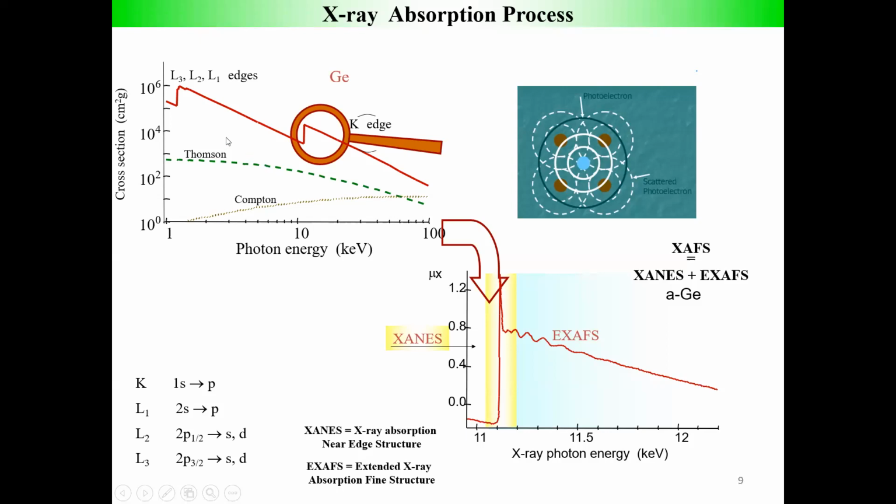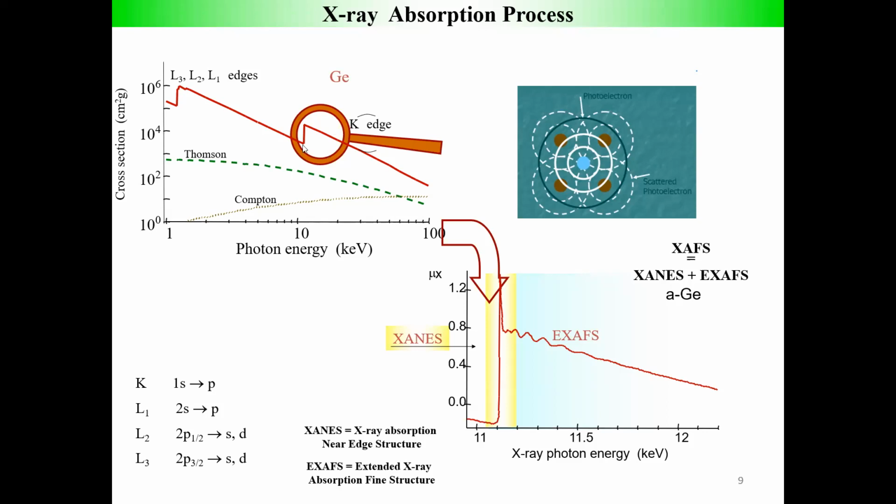For example, this is germanium K edge, and beyond this K edge there is an oscillation, and this is known in general as EXAFS, and extended word has come because this extends beyond the absorption edge of this particular element. Now the reason behind these oscillations is that in the real material, the absorber is surrounded by several neighboring atoms, and thus you imagine the photoelectron now coming out of the atom as a de Broglie wave, because electron has dual properties. So if you imagine as a de Broglie wave